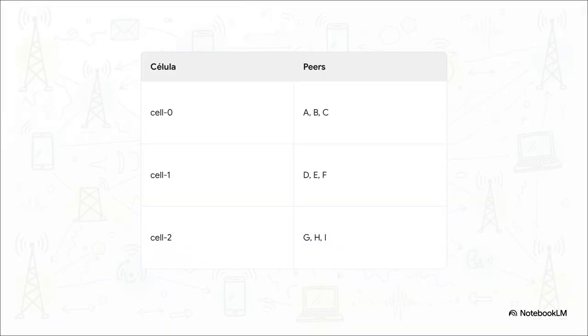So how does this organization actually happen? It's surprisingly simple. Let's say you have 9 users. We'll just call them A through I. The system basically just lines them all up and divides them. If we say the cell size is 3, then the first 3, A, B, and C, go into cell 0. The next 3 go into cell 1, and so on. It's just a super clean, predictable way to bring some order to the chaos.